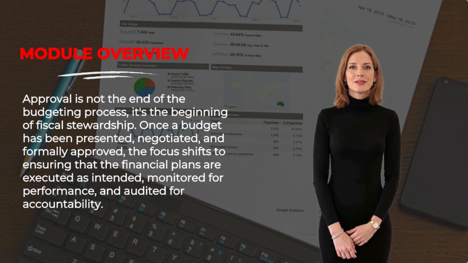This module takes a deep dive into what happens after approval, emphasizing how organizations can track spending, compare performance to projections, identify variances, uphold fiduciary responsibility, and maintain transparency to stakeholders. The importance of budget monitoring and accountability cannot be overstated. A budget, no matter how well designed, becomes ineffective without ongoing evaluation, real-time adjustment, and responsible governance.